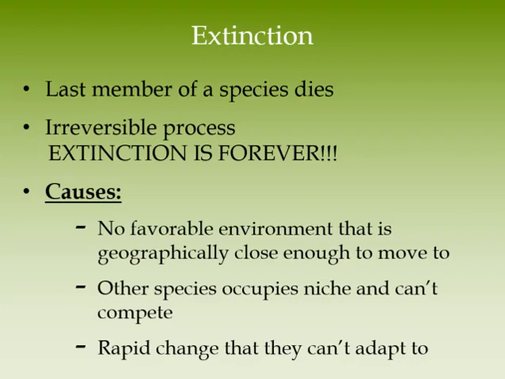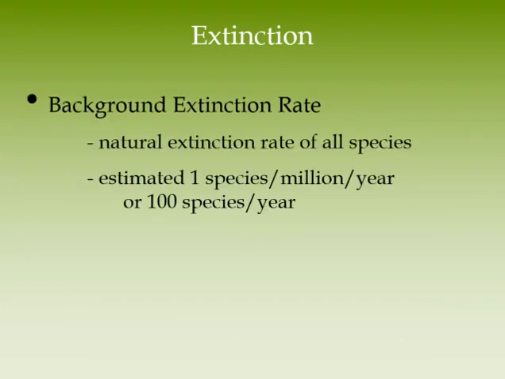The last topic for the video is extinction. Extinction is the loss of a species forever. Extinction can be caused by a variety of causes, most of which have to do with the inability to adapt to change. Extinction is a natural event and leads to what is referred to as a background extinction rate. The background extinction rate is approximately 1 species per 100 species per year, or about 100 species per year, based on the assumption that there are about 100 million species on our planet. If the extinction rate is higher than that, it is considered a mass extinction event.